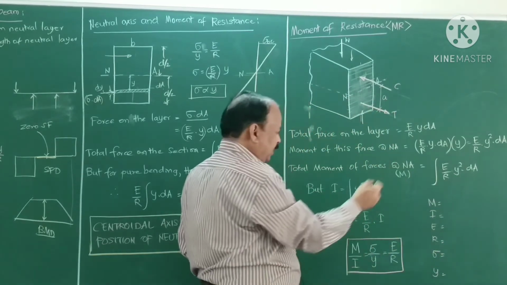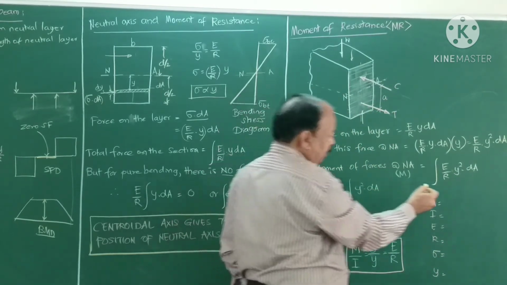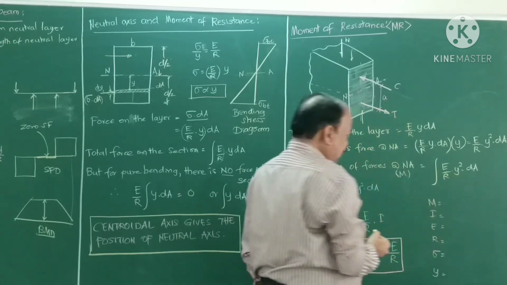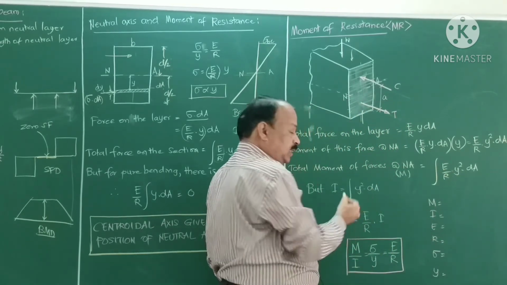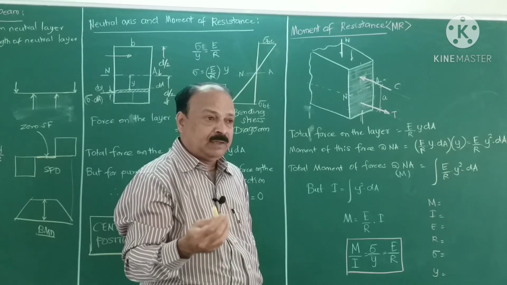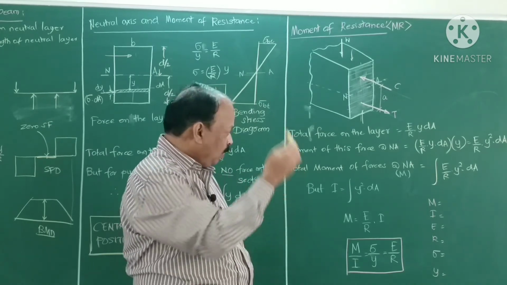If you calculate this, E by R is again a constant, and summation y square dA is nothing but the second moment of area, that is the moment of inertia of the whole section.